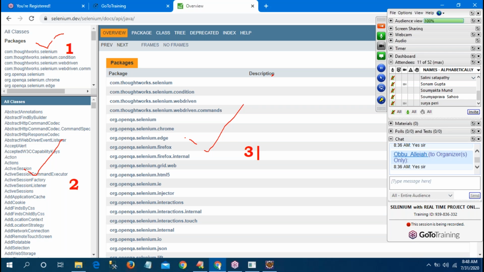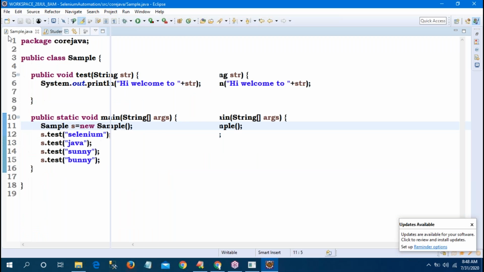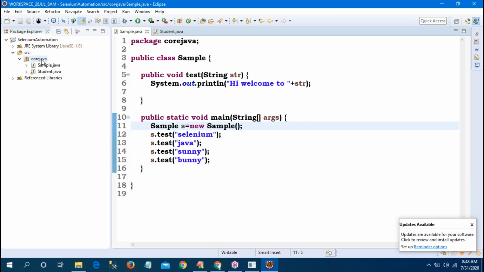Now, observe carefully. Sir, package means, in my program I created core Java, Gir Java. Sir, in real time we never create like this, core Java, WebDriver, this nonsense. No, sir, there are some standards. I will tell those things at the time of real time, because tomorrow if you want to provide fake experience also, in the company they ask you to create one package, and some guys simply create pack 1, pack 2, pack 3. Immediately they can identify you are not a real-time employee, you have fake experience.